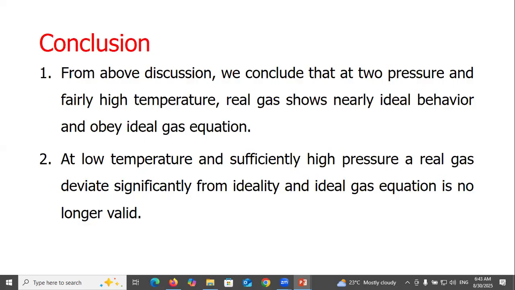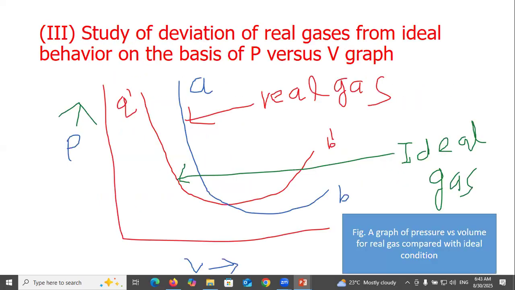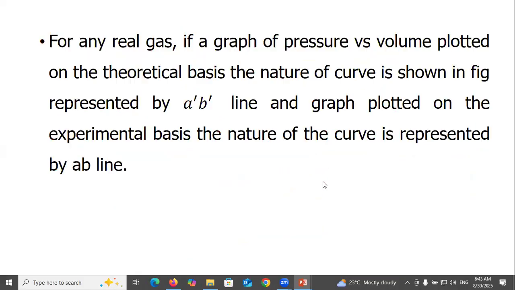The ideal gas equation is no longer valid. Study of deviation of real gas from ideal gas behavior on the basis of the P versus V graph. A graph of pressure versus volume of a real gas compared with an ideal gas.